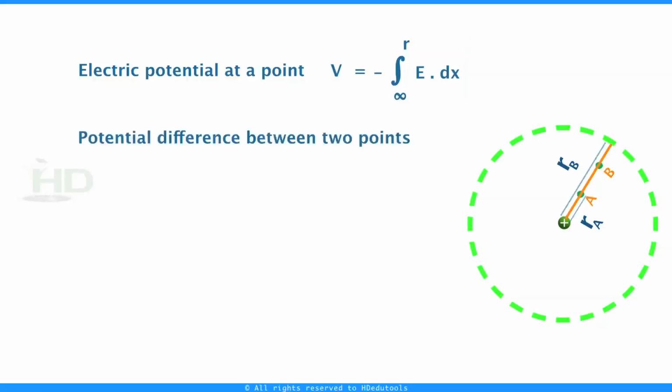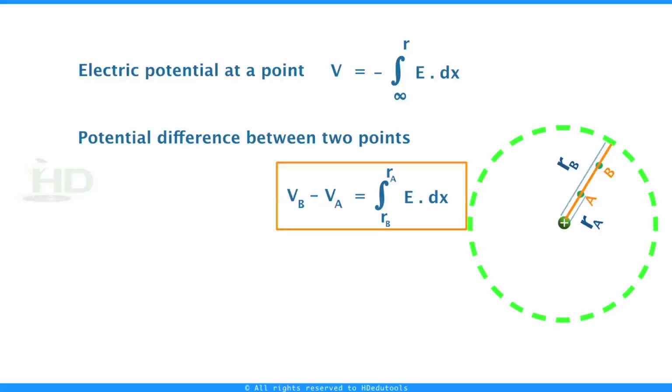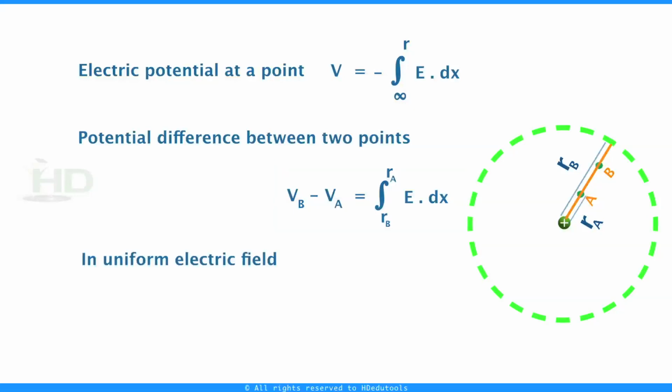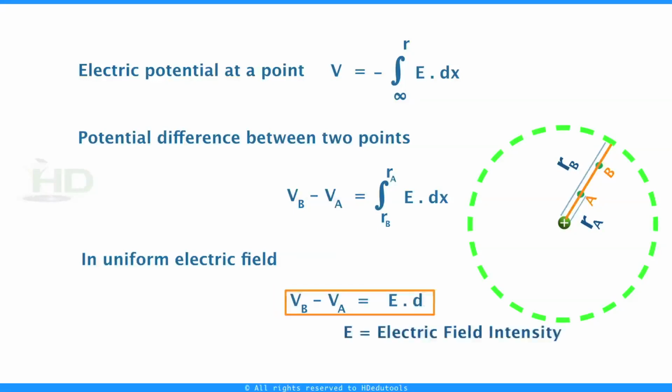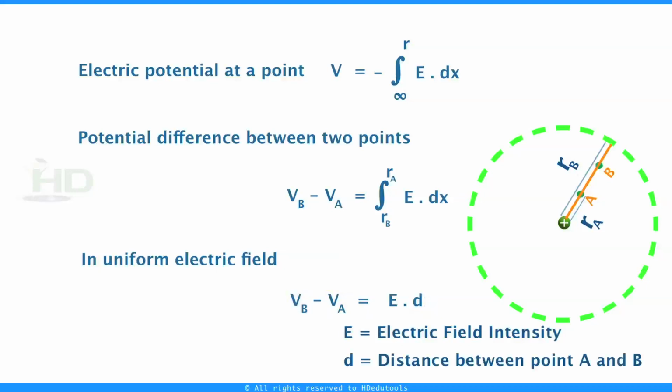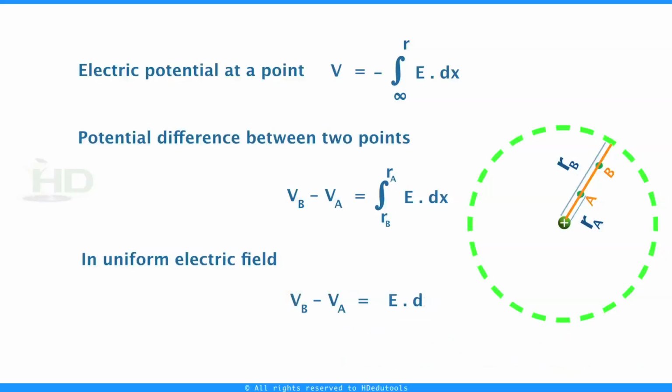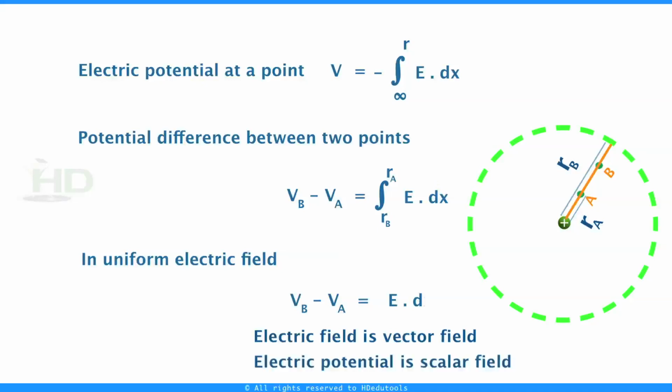And the potential difference between 2 points, VB minus VA, is equal to the integration from RB to RA of E dot dx. If the field is uniform, simply we can write VB minus VA equal to E dot D. E is the electric field intensity, D is the distance between points B and A. Electric potential is a scalar quantity. Electric field is a vector field. Electric potential is a scalar field.